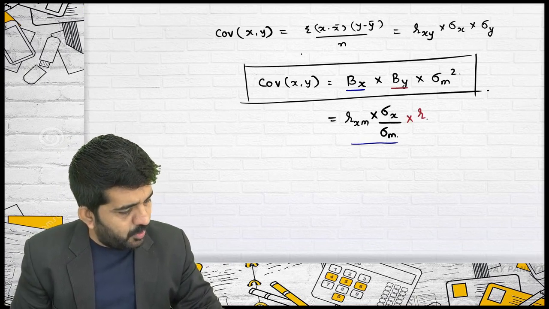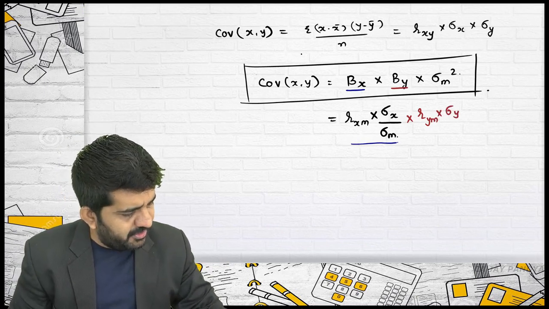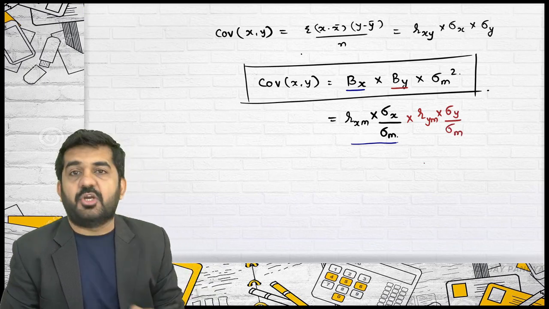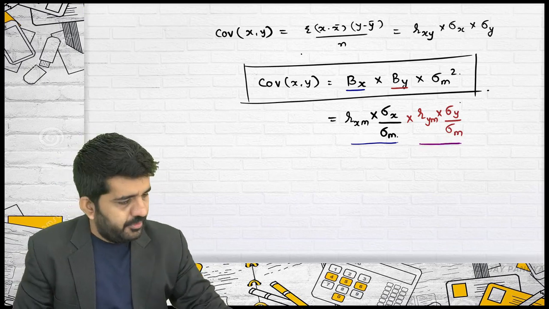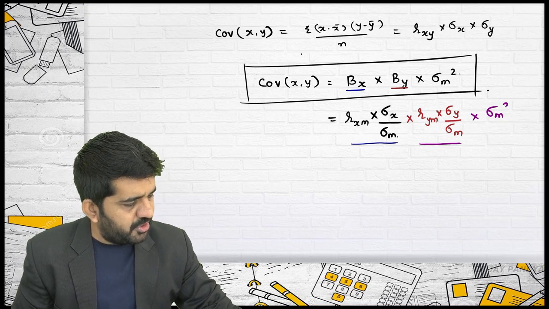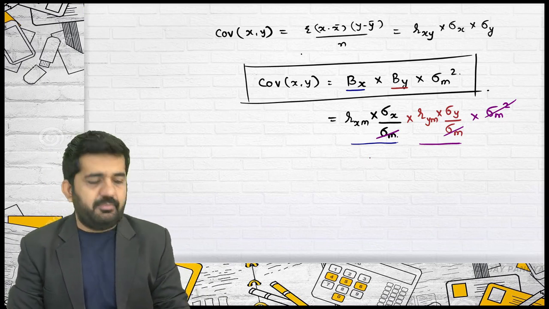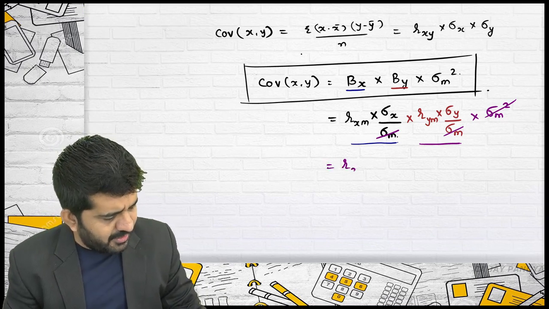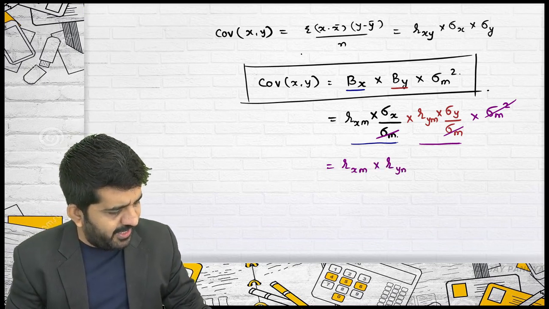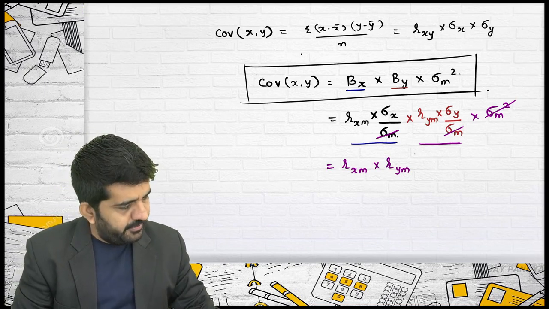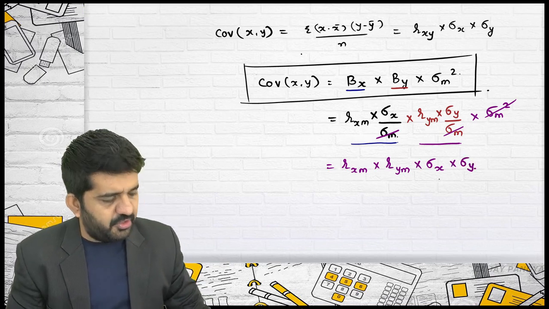Beta of y is equal to R between y and market into standard deviation of y divided by standard deviation of market. This is beta of y. What is pending? Standard deviation of market square. Standard deviation of market square will be cancelled. What will remain is R between x and m multiplied by R between y and m multiplied by standard deviation of x into standard deviation of y.